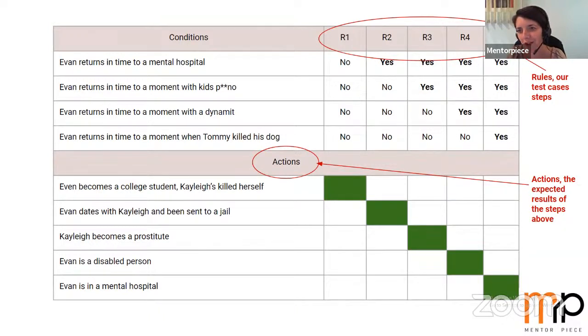What should we add here? We should add firstly rules: R1, R2, R3, R4, R5. And our set of conditions with a result from a set of actions will be our test case steps. So R1, these are the steps, and this is the expected result. Actions are the expected results of the steps above. And every column of our table will become a test case.